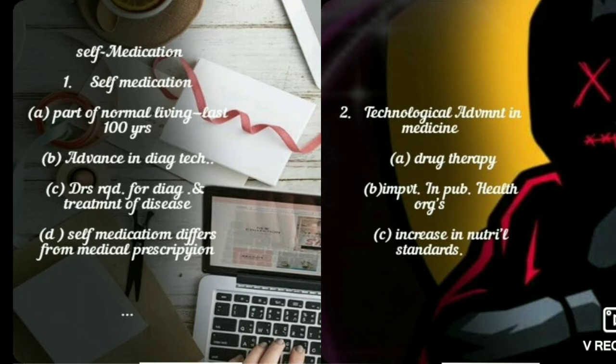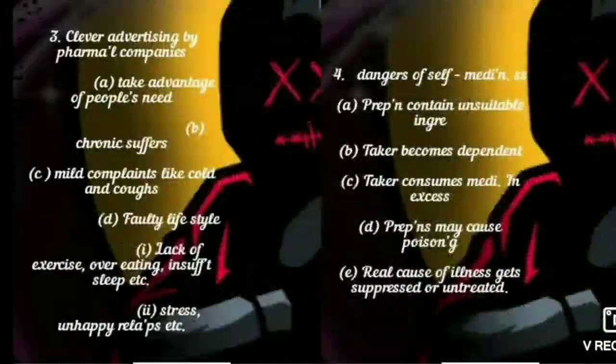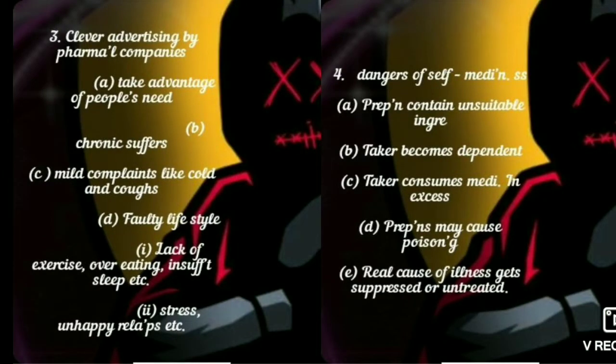And the heading of the second passage is technological advance in medicines, drug therapy. Those are the points, A, B, C, you have to write. And after that, in the third, you have to write clever advertising by pharma companies. This is the heading of the third passage, and the points are take advantage of the people's needs, chronic sufferers, mild complaints. These are the subheadings, A, B, C, D.